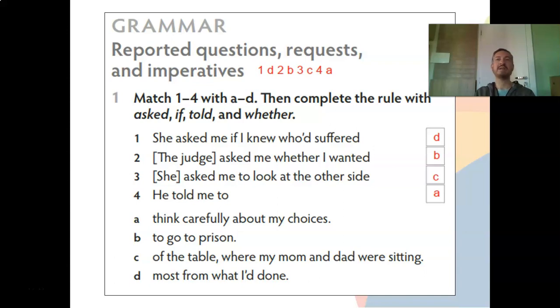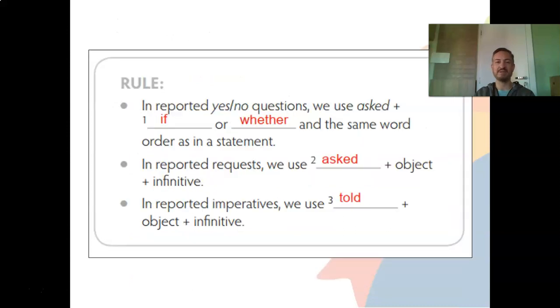So what would be the judge's own words? For example, "Young boy, think carefully about your choices." It would be the direct speech. When it's an order, we have to use "he told me," told someone to do something or not to do something. In this case, he told me to think carefully about my choices.